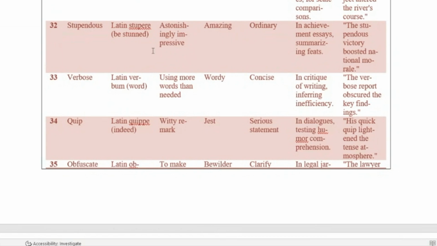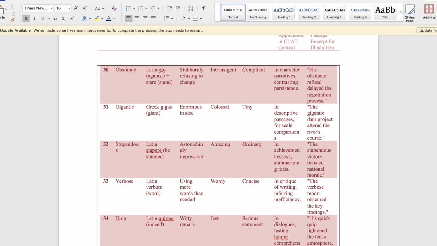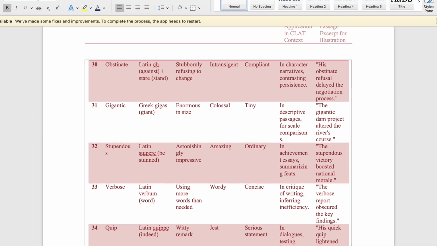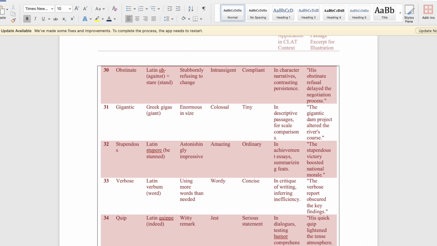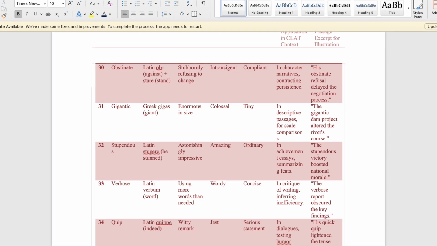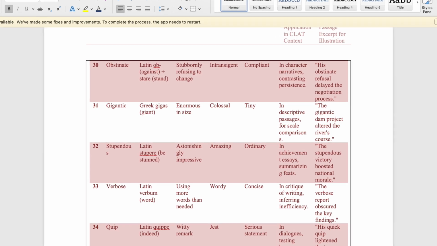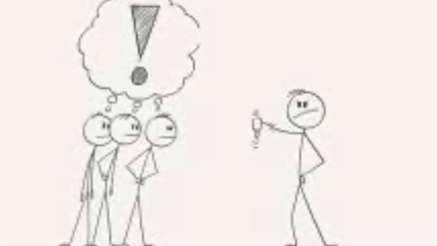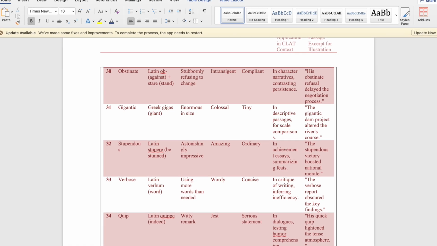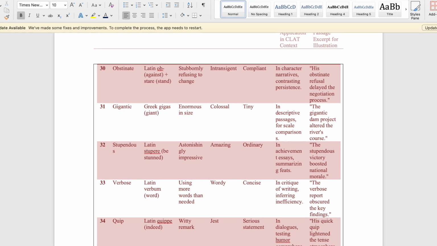And word 30, yes. So now let's understand obstinate. The word comes from Latin ob, meaning against, and stare, meaning stand. Obstinate means stubbornly refusing to change. The synonym is intransigent, and the antonym is compliant. In character narratives, this word helps contrast persistence. Now, the example is his obstinate refusal delayed the negotiation process. This shows how rigidity can obstruct progress.